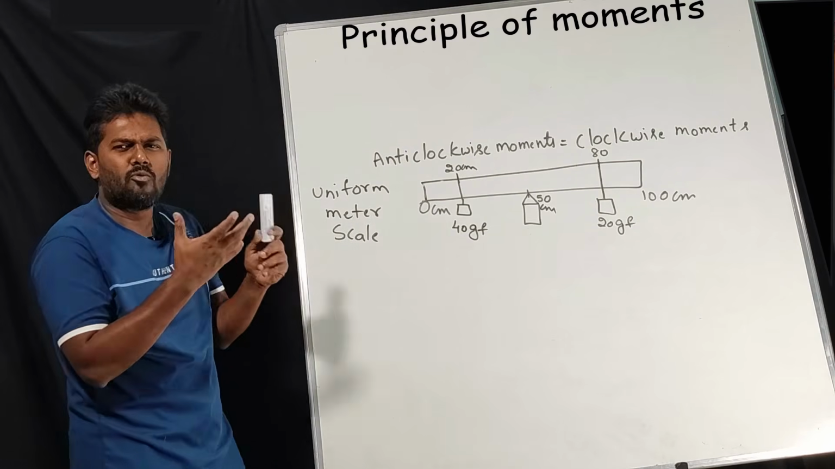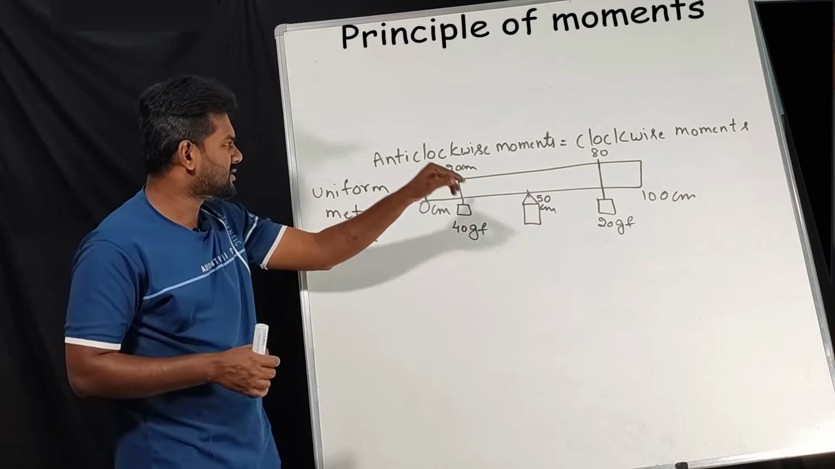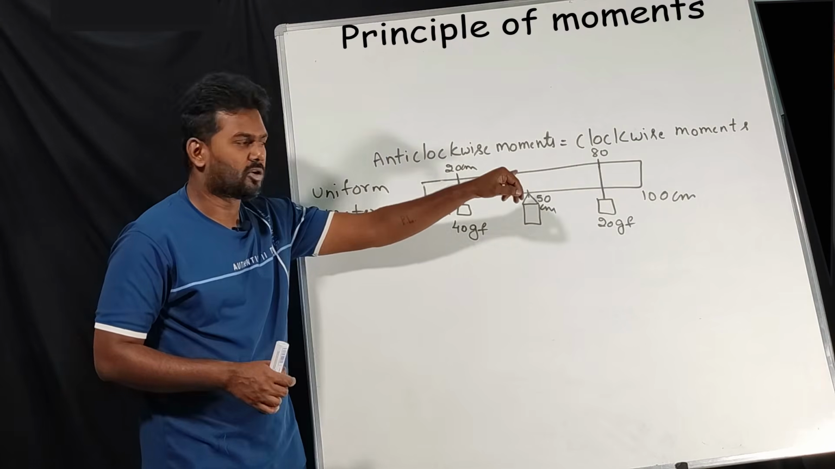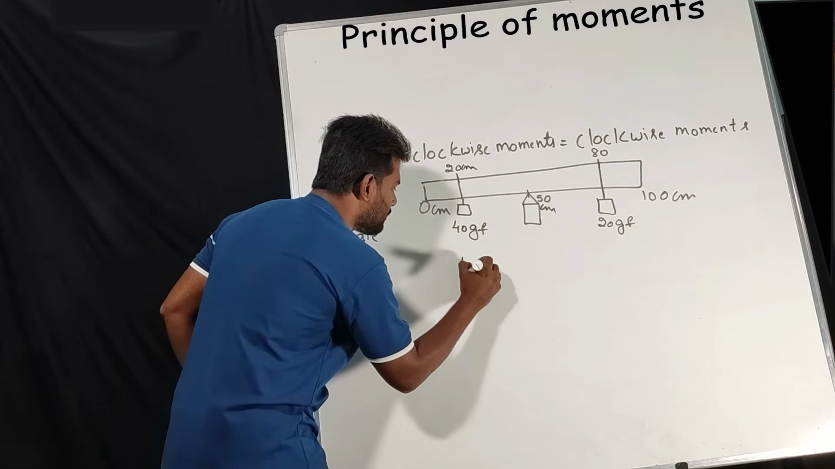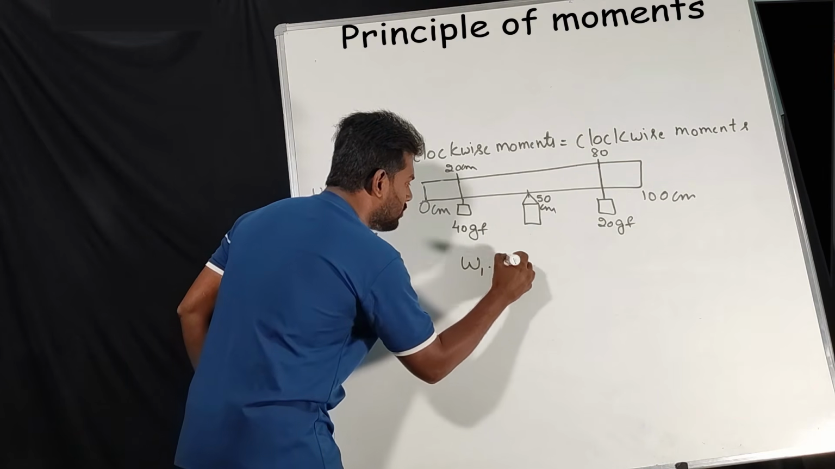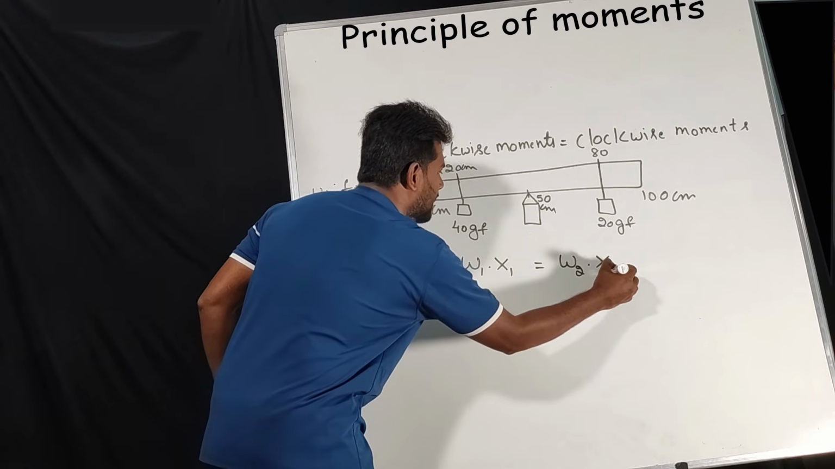So how can you find the value of it? What do you mean by principle of movements? Principle of movements is nothing but anti-clockwise movements is equal to clockwise movements. For that we have a formula. What is that? W1 into x1 is equal to W2 into x2.